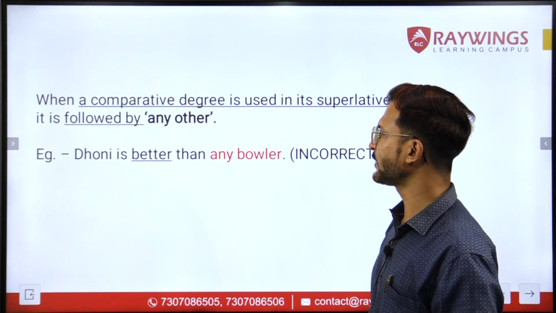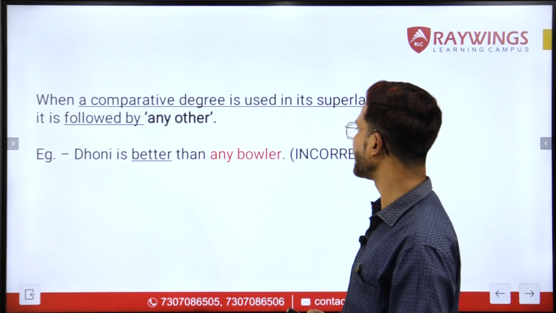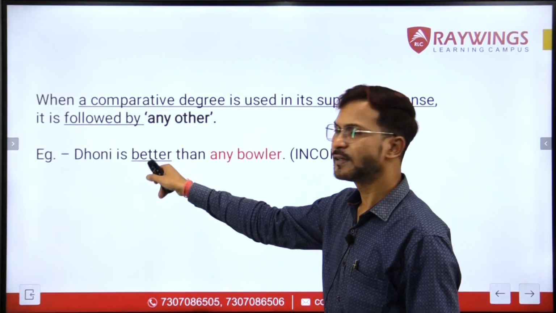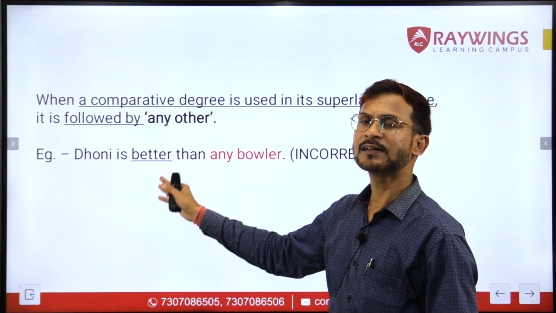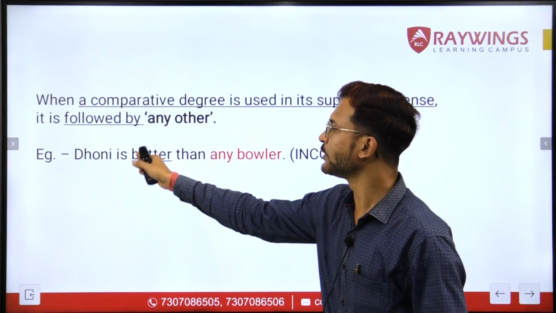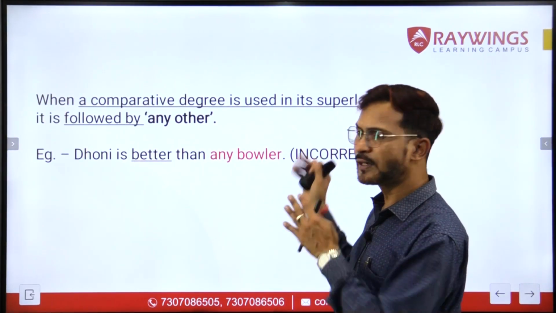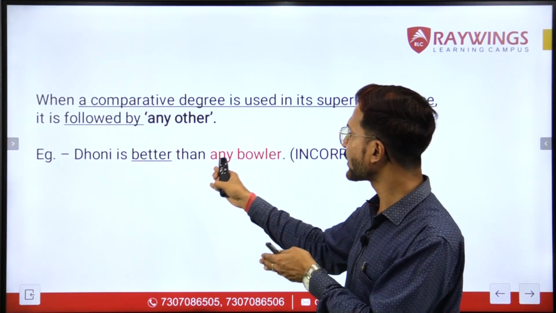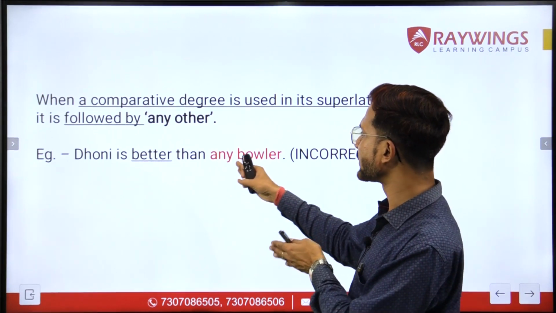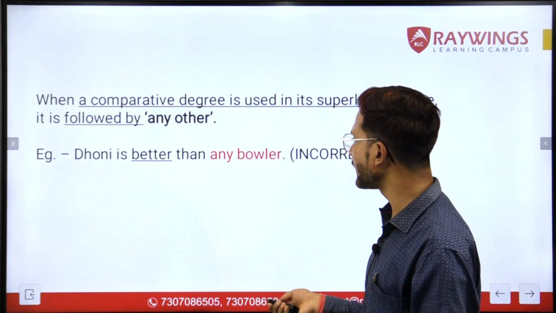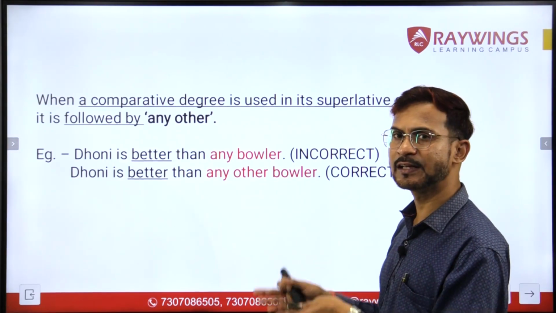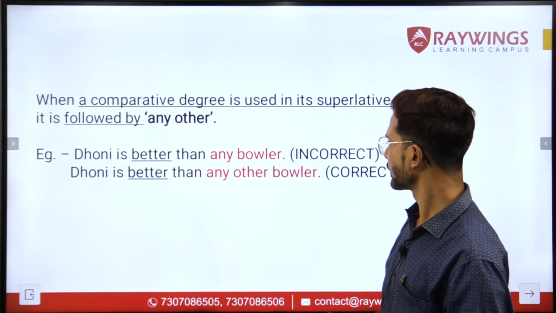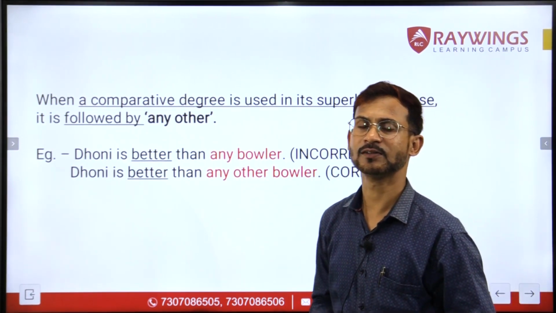For example, if I say that Dhoni is better than any bowler, this sentence is incorrect because here better is a comparative degree, but this is being used to make Dhoni's comparison with all the other bowlers. So whenever I'm making comparison of Dhoni with all the other bowlers, I won't say that Dhoni is better than any bowler. Rather, I would say Dhoni is better than any other bowler, as I told you here in the concept. So you can have a look at this correct statement here.